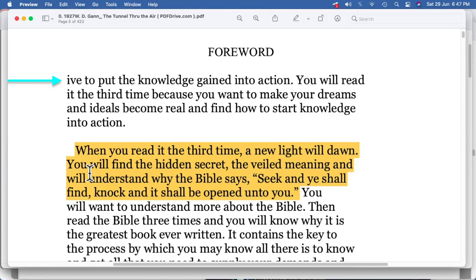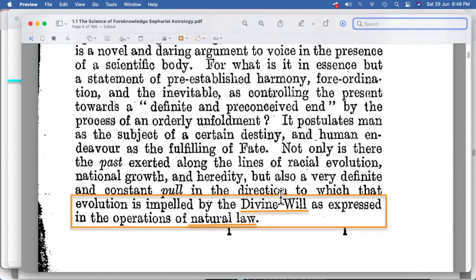So probably here the author, W. Gann, is trying to focus on something, will. So probably he's talking about some kind of will. And if we go through the Science of Foreknowledge, Sepharial's book, we see: by the divine will as expressed in the operation of natural law.